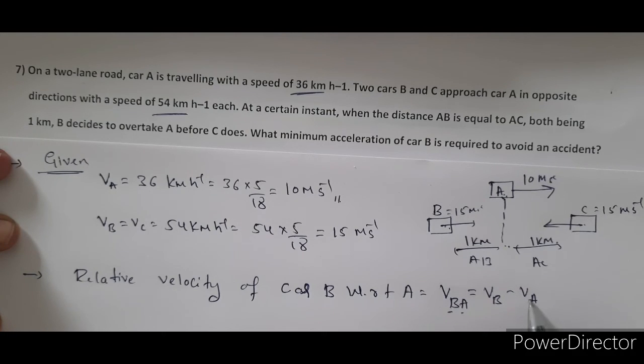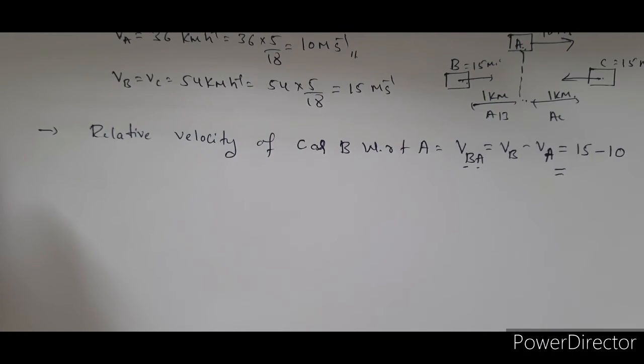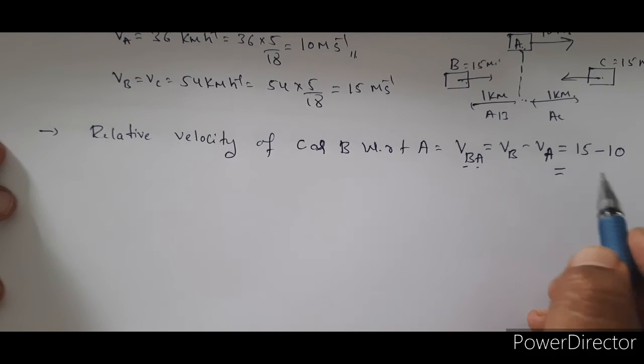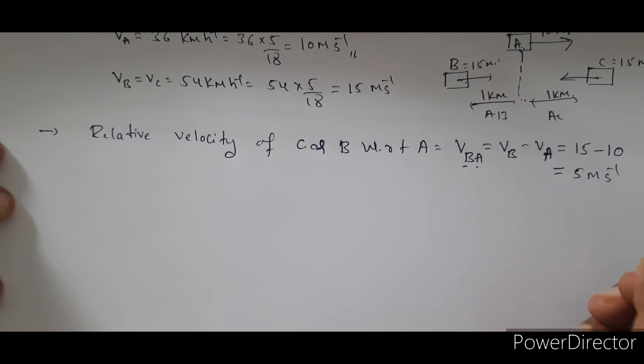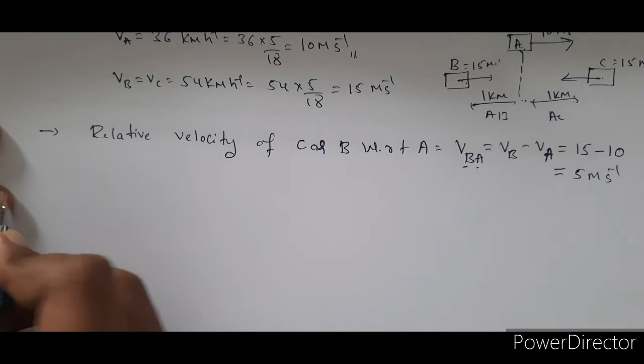VB is 15 meter per second, minus VA, the velocity of the first car, which is 10. That is 15 minus 10, equal to 5 meter per second. The relative velocity of car B with respect to A is 5 meter per second.